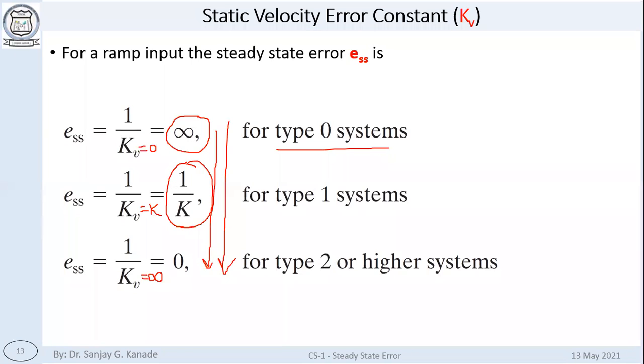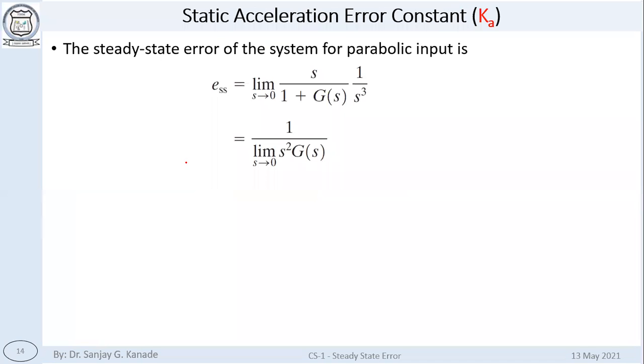So the same observation that we can see here, which I stated in the beginning of the lecture. Now the third error constant, which is the static acceleration error constant, is obtained for parabolic input given to a system. So for parabolic input, this is the r of s, 1 by s cube, the Laplace transform of the unit parabolic input.